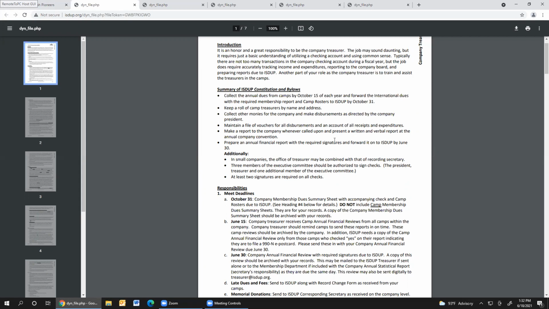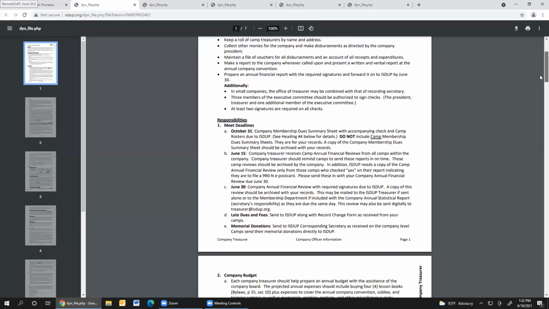And I do need to mention that in our current bylaws, some of the titles of our documents are a little confusing in there. Almost all of those have been changed as far as titles go. And so even though the basic information is correct in there, don't be too concerned about the names of the documents. You're going to want to go by what is in this most current training as far as the names of the reports and things like that.